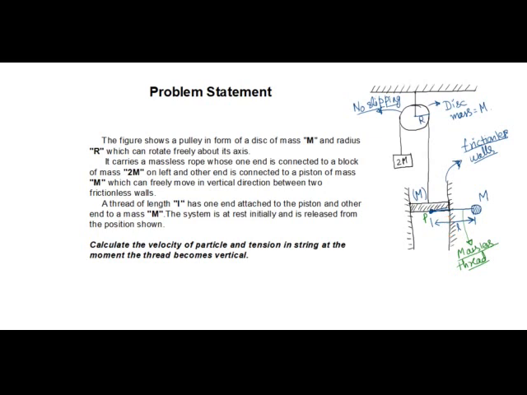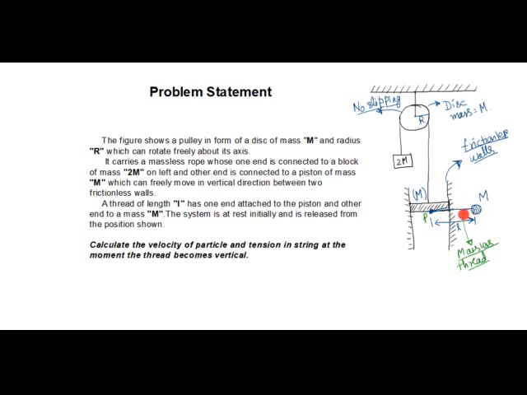So the walls are frictionless, which means that walls will not exert any vertical force on this piston. Okay, so the purpose of walls is to make sure that this piston does not move sideways. So the piston can freely move vertically between these two walls. Then there is another thread of length L whose one end is attached to the piston and other end to a mass m. So he's talking about this thread here.